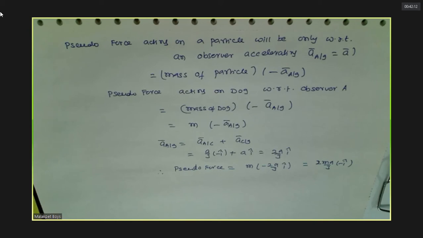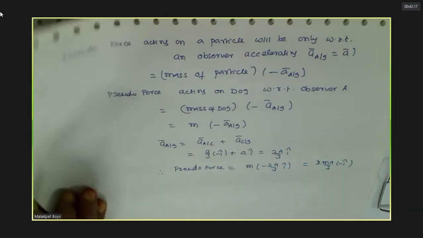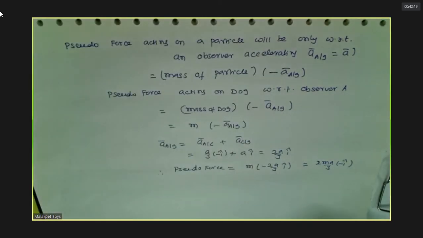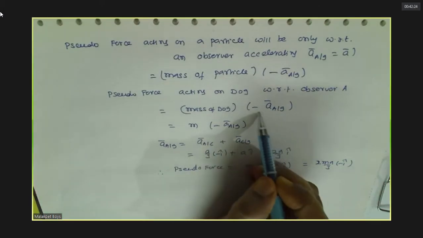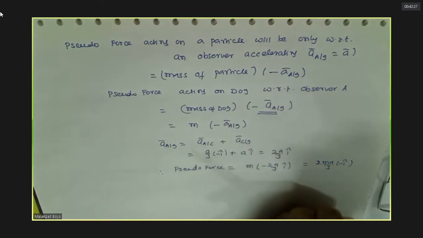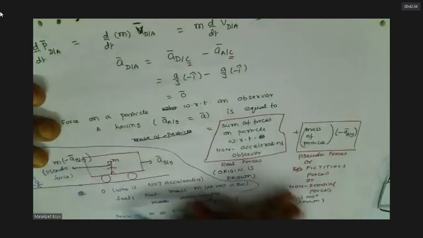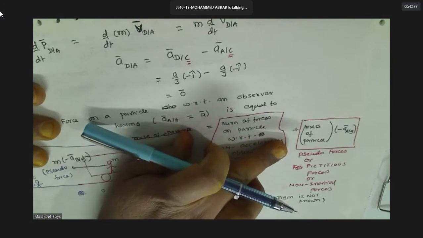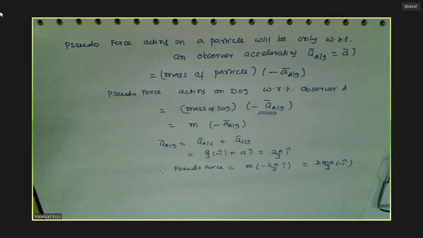Did you do this? Sir, in the second one, what did you do? Pseudo force acting on a dog with respect to observer is mass of the dog into acceleration of A with respect to ground, with a minus. That is the pseudo force, no? That is what this pseudo force is here. Same thing, no? Further doubts? No doubts.